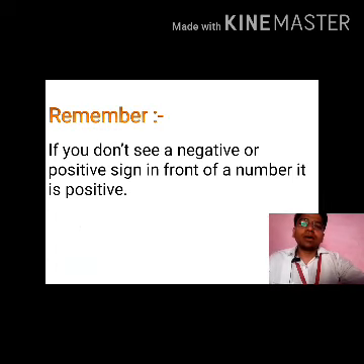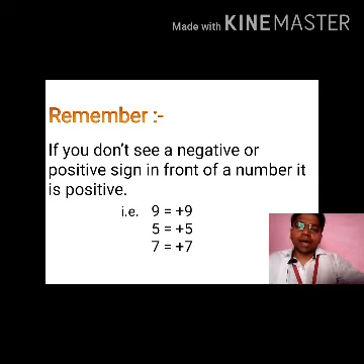Remember, if you don't see a negative or positive sign in front of a number, then it is a positive number. Always remember. For example, I can write 9 is equal to plus 9, 5 is equal to plus 5, and 7 is equal to plus 7. So you don't need to always present a plus sign in front of a number until it is required.